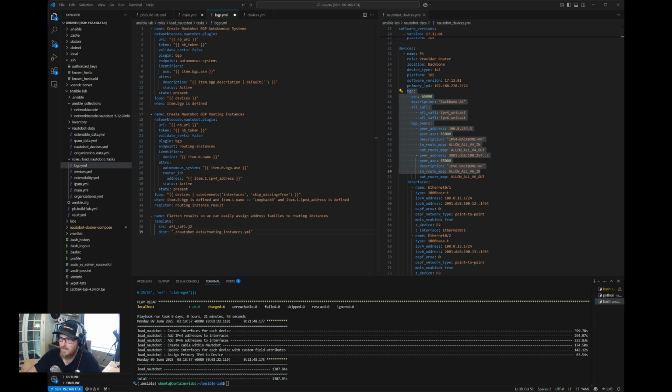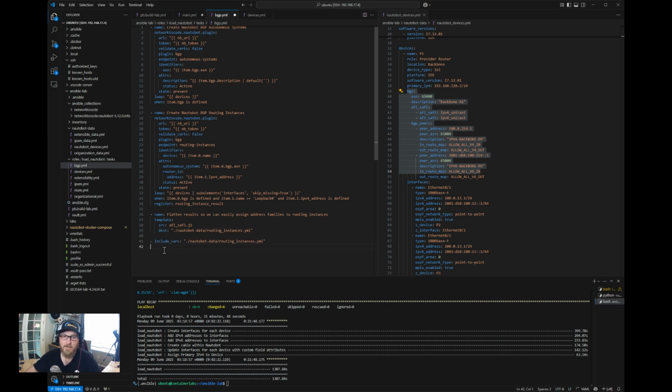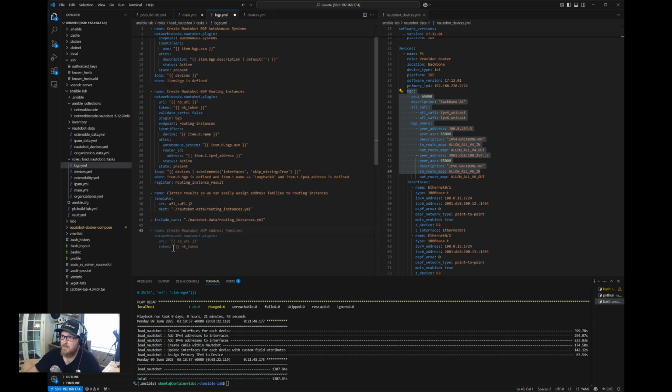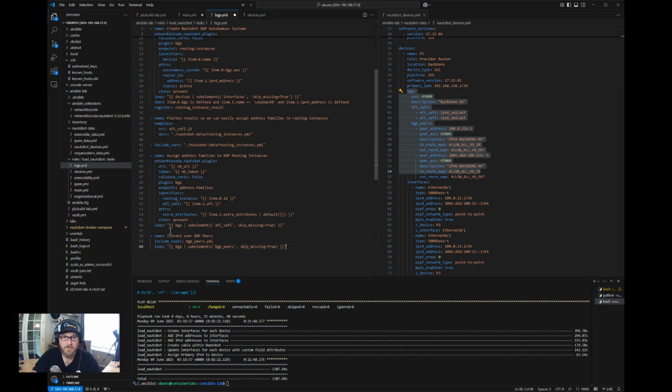The reason for that is I need the IDs that are generated once we create the routing instance inside Nautobot. I need the ID that Nautobot assigns to those when they are created, because we have to use the API to properly configure inside of the Nautobot plugin our neighbors, the peers and stuff like that, the address families, those types of things.